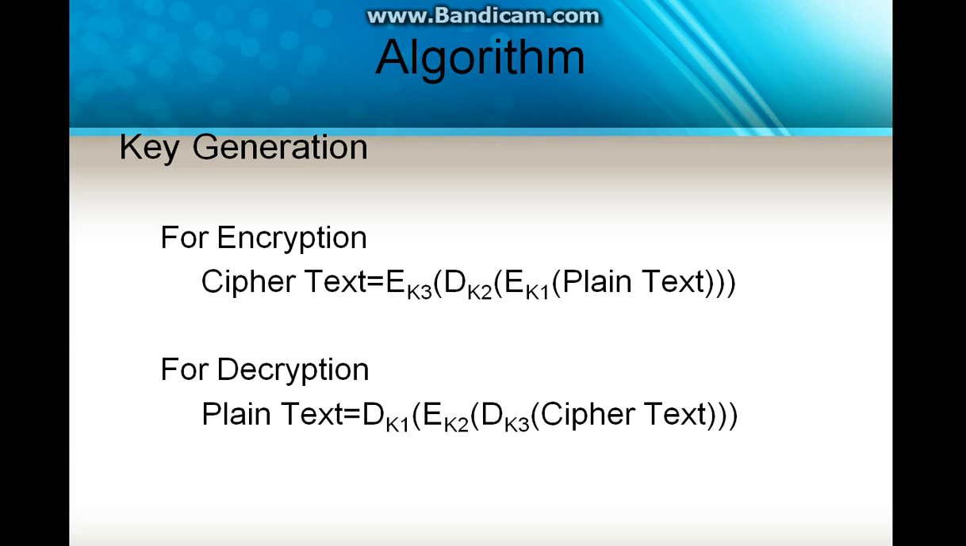Here, in the decryption process, it is going to reverse this process. Our ciphertext is going to be decrypted by using the key K3, and then the decrypted text is once again encrypted by using the key K2, and the encrypted text is once again going to be decrypted by using the key K1. So for this, the plain text should be obtained for the destination purposes.